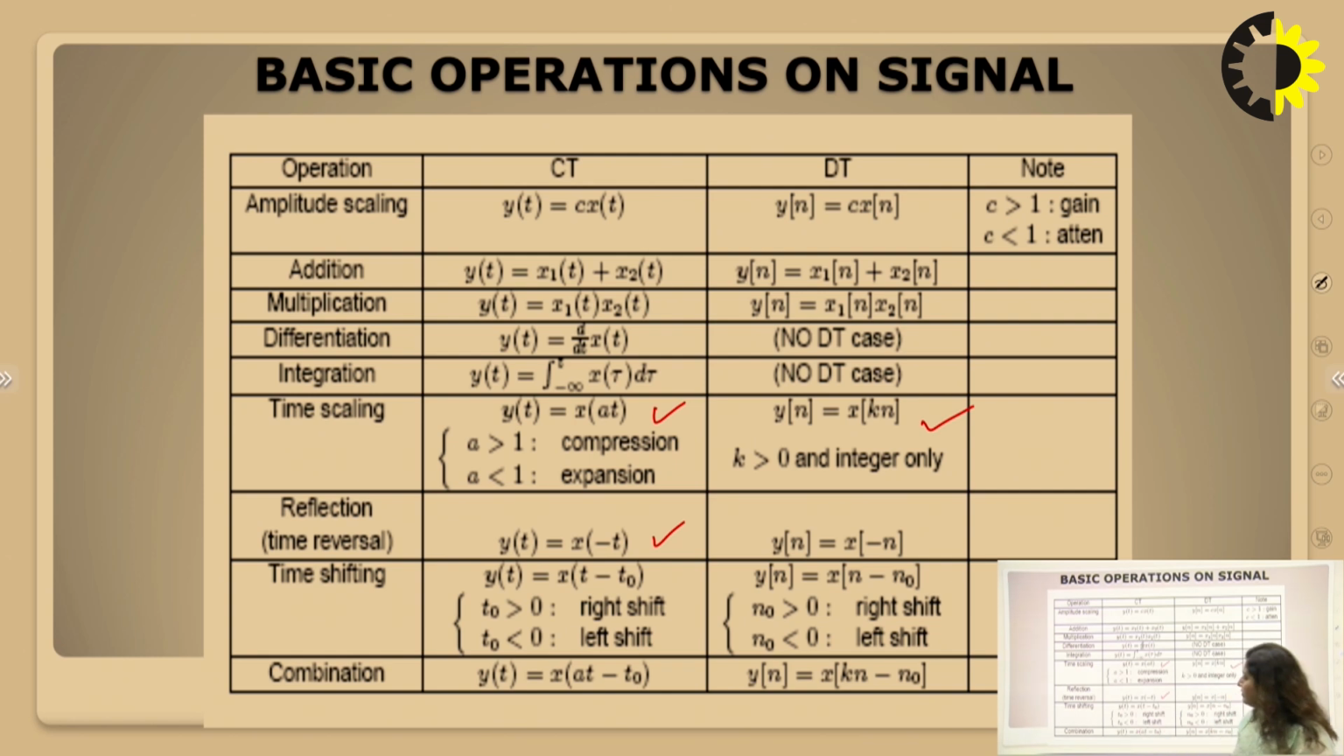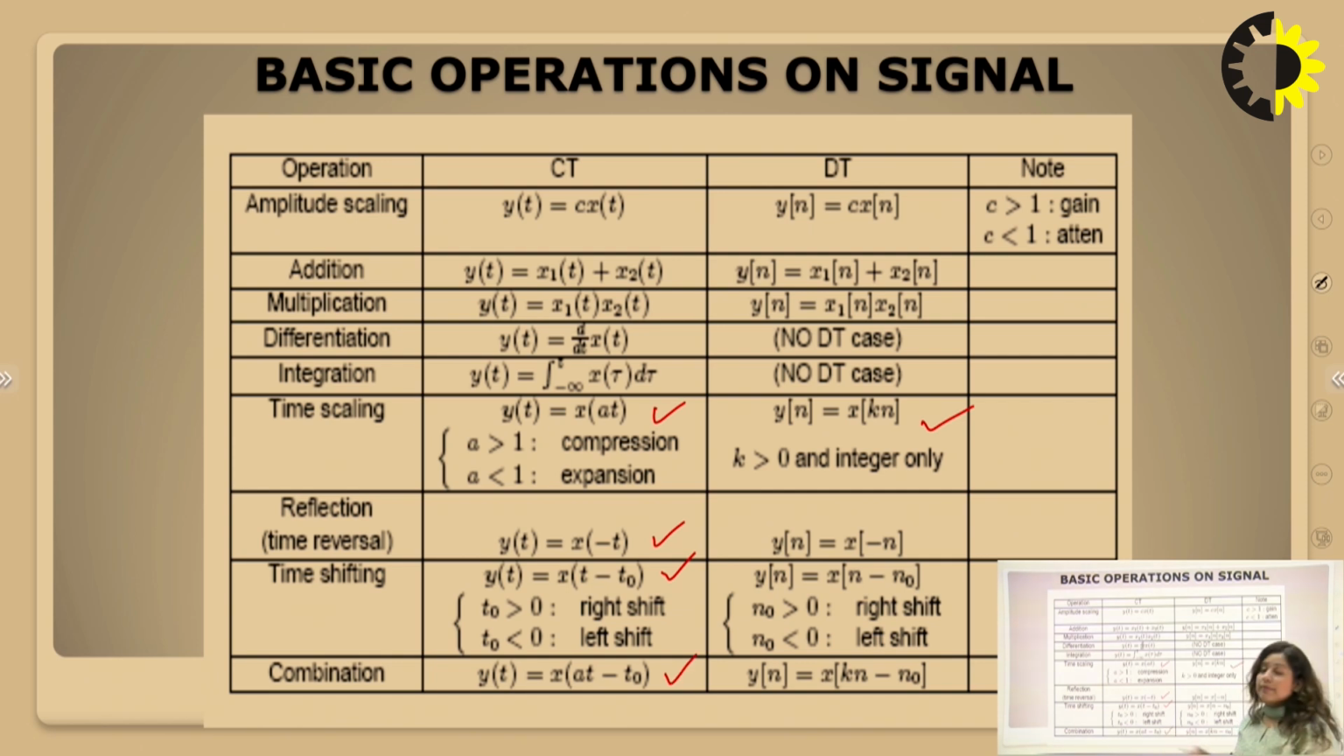Next, we have the time shifting property, that is y(t) is equivalent to x(t minus t naught). So, it is a delayed signal and the signal will shift right. And if t naught is less than 0, that is, it has some negative value, then it becomes x(t plus t naught), and in that case it will be an advanced signal and the signal will shift to the left by the amount t naught. Similarly, in the discrete domain we have y(n) equal to x(n minus n naught), and for n naught greater than 0 it will shift to the right side, and for n naught less than 0 it will shift to the left side.